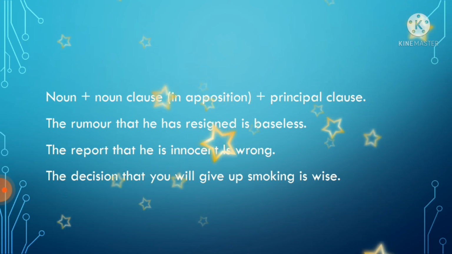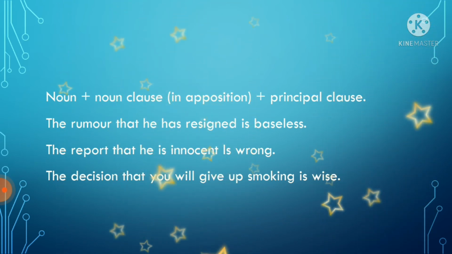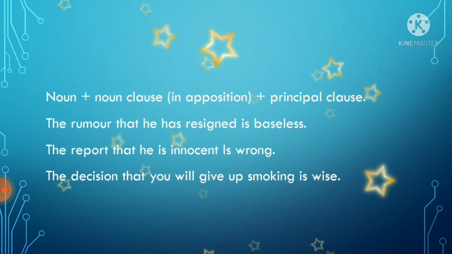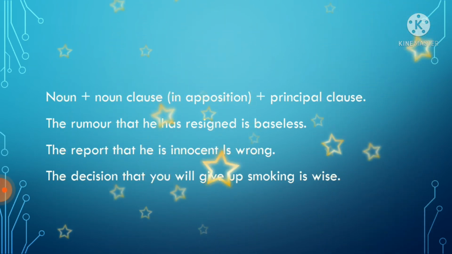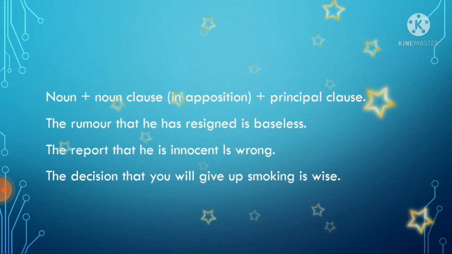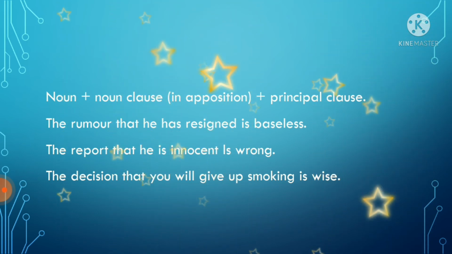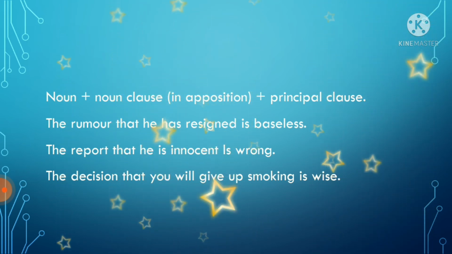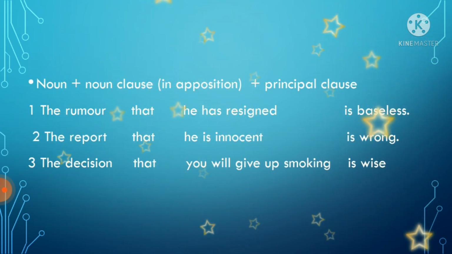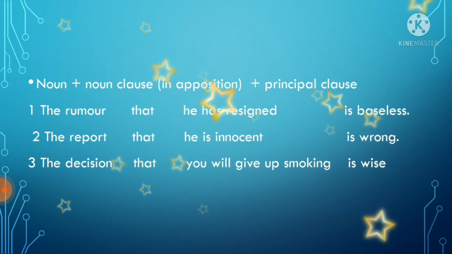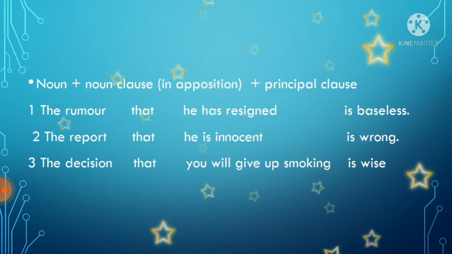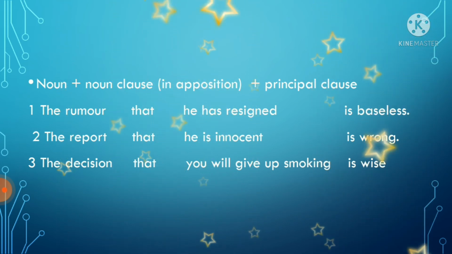The report is wrong. The report that he is innocent is wrong. So in opposition we can make a noun class. The decision is wise, but again we have used the sentence in opposition. The decision that you will give up smoking is wise. So in opposition also we can make a noun class. So the rumour, the report, the decision is a noun. The noun class that he has resigned, that he is innocent, that he will give up smoking, we have used in opposition.